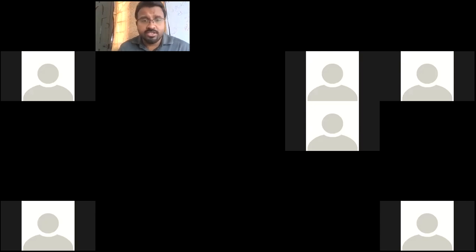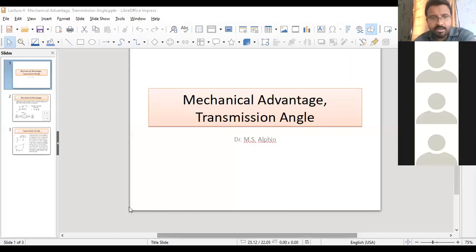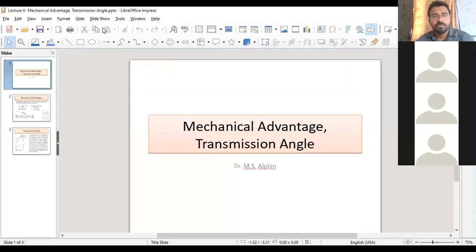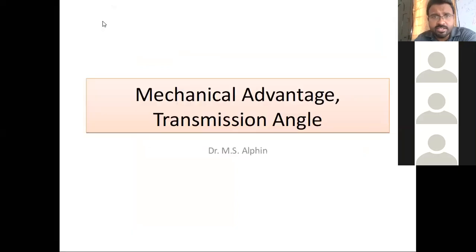This is what today's class is on: mechanical advantage. When we say a system is mechanically advantageous, when is that?